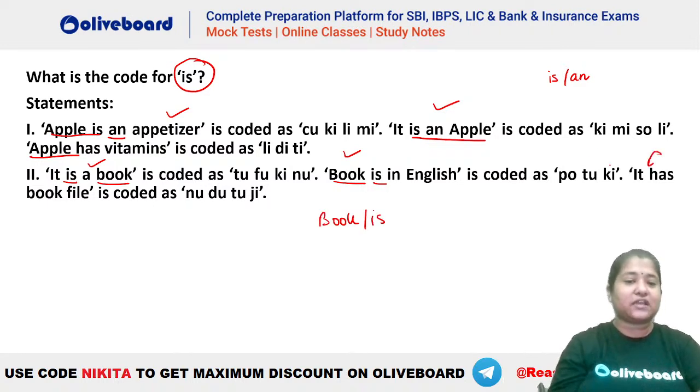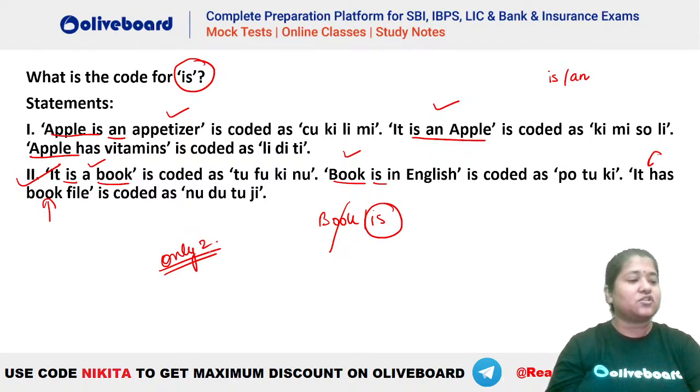But here, if you check this one, it has book file. So you can see this one has book, but it does not have is. That means now you can find the code for book. So that means the remaining code will be for is. That means statement 2 alone is sufficient to answer the question. So for this question, the answer has to be only 2.